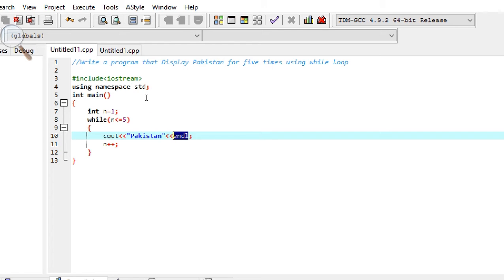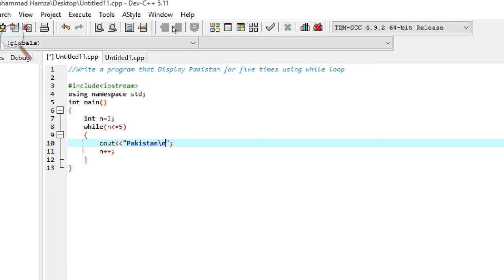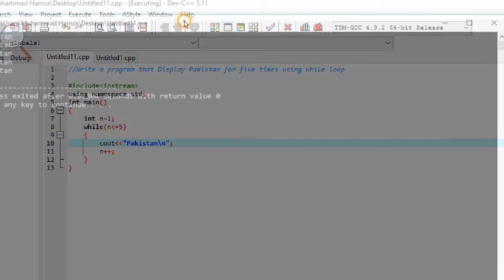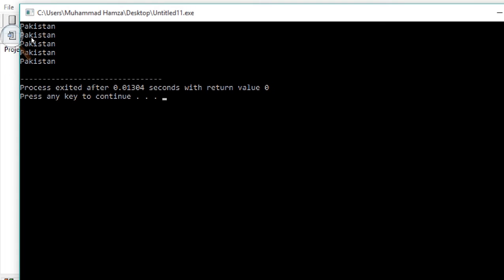If we don't want to write endl, we can simply write \n here, which is also used for the next line. Compile and run. It again shows the word Pakistan 5 times, in different lines.